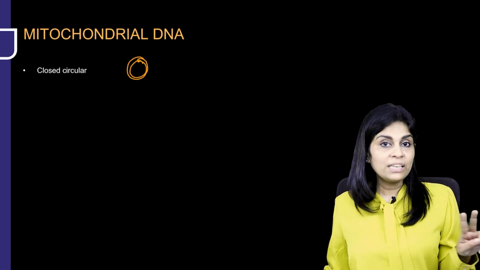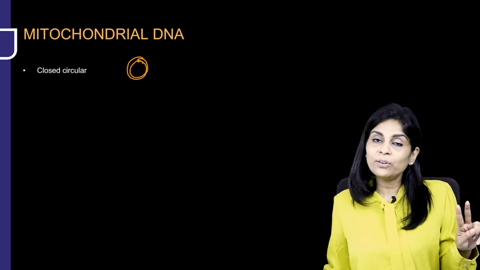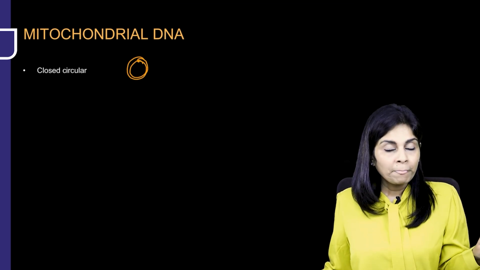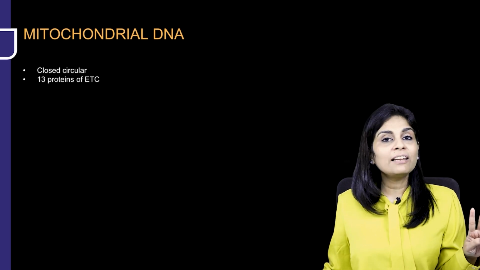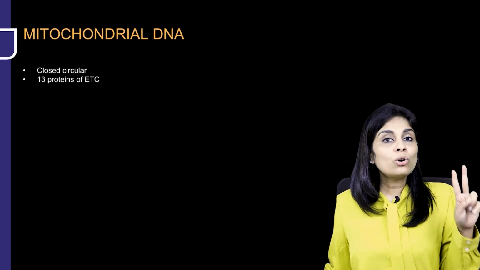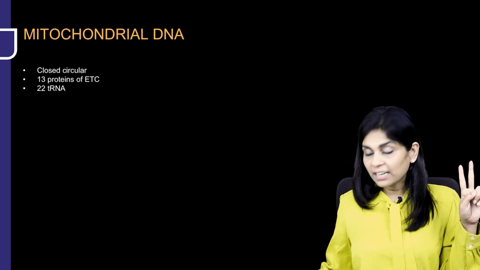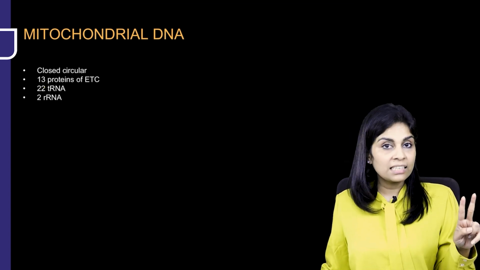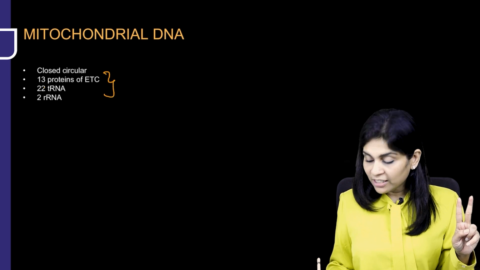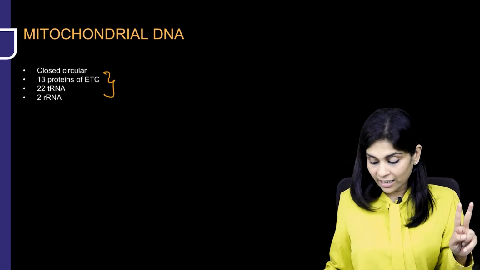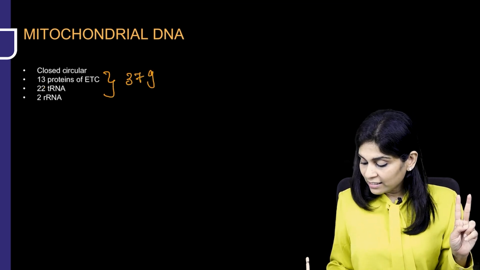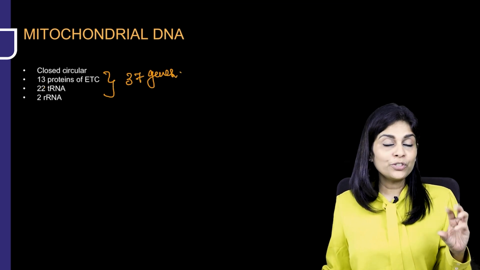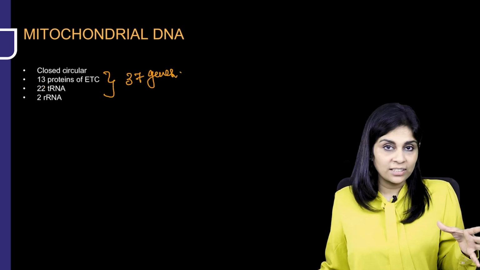Point number 2. Though mitochondria has got its own DNA, not all proteins of mitochondria are coded by the same. Mitochondrial DNA codes only for 13 proteins of electron transport chain. It codes only for 22 tRNAs. It codes only for 2 ribosomal RNAs. Put together, how many genes do you find in mitochondrial DNA? Totally, we have only 37 genes, which means your mitochondria is not self-sufficient.